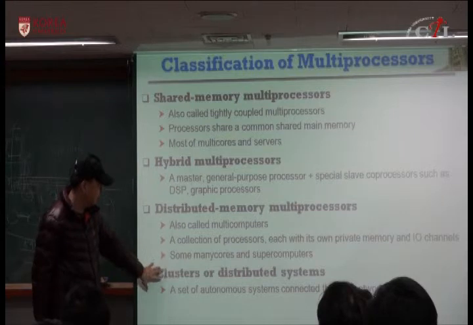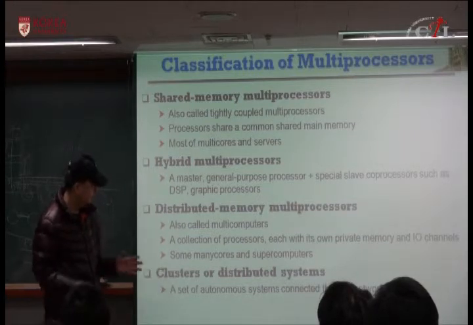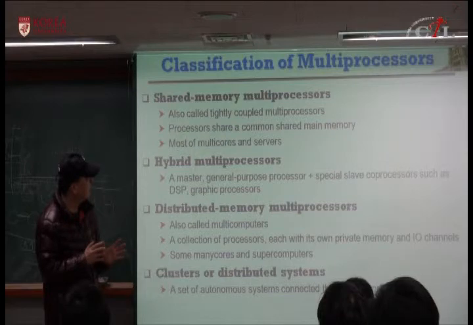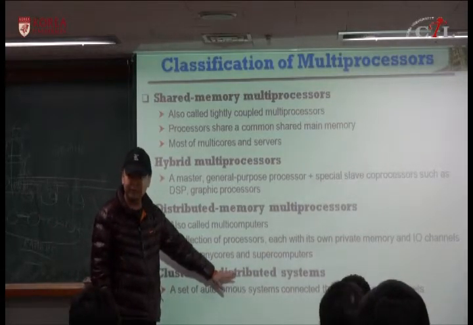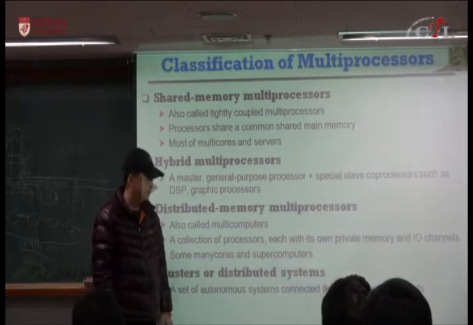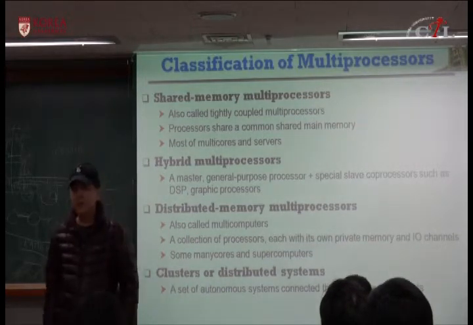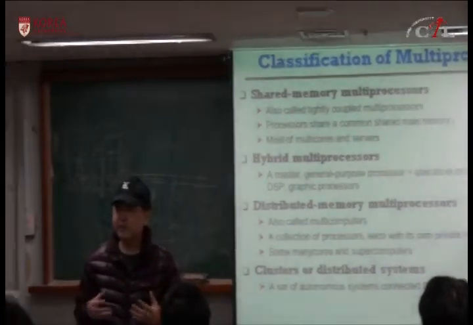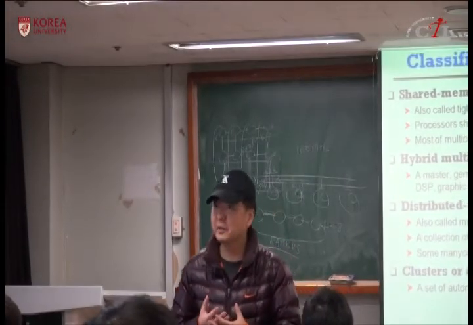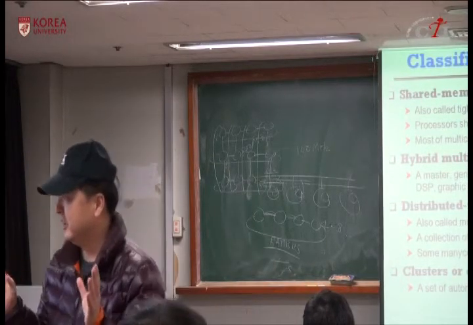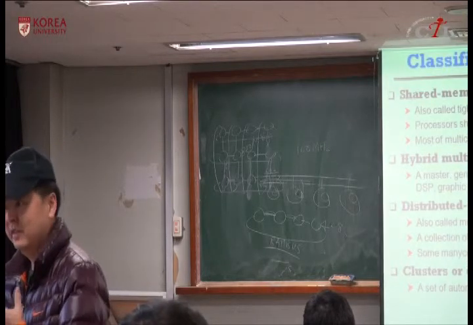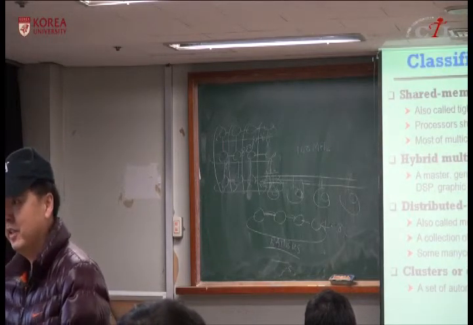So clusters of workstations or network of workstations, you can view them as a set of processors or distributed systems through the internet. It also can be viewed as a set of workstations. So there is some research to do. Network is becoming faster and faster. So ignoring network cost, you can view all these lots of machines scattered all around the world as multiprocessors available, and you can exploit this.